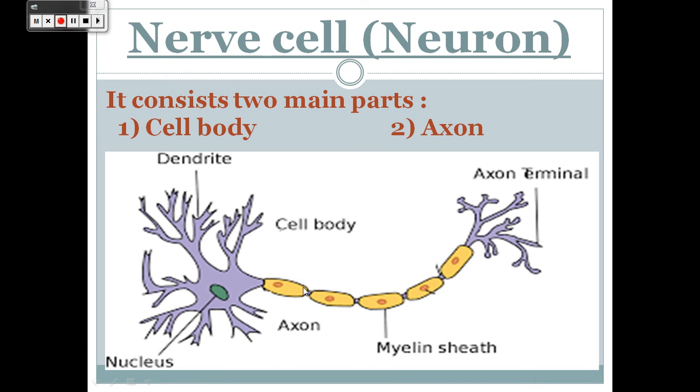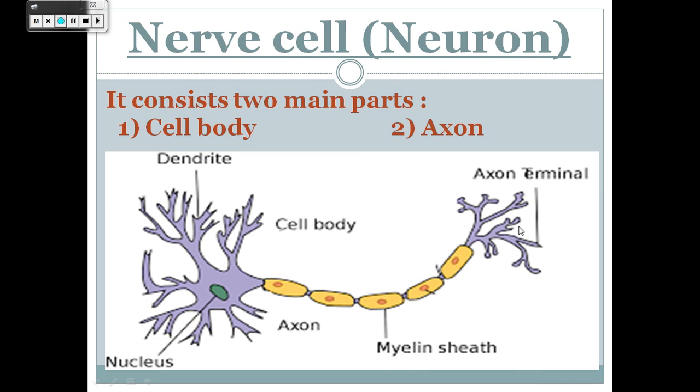Number 2 is called the axon. The axon is a cylindrical axis covered with a fatty layer, which we call the myelin sheath.